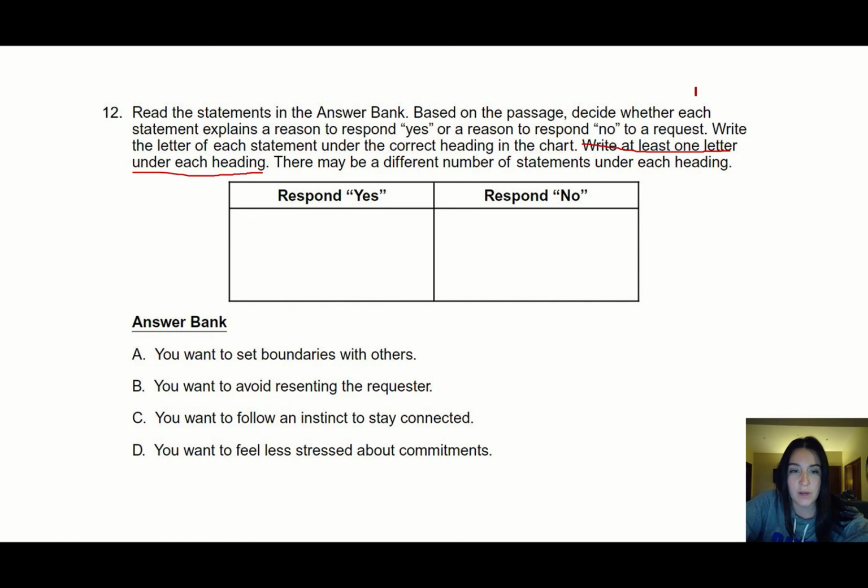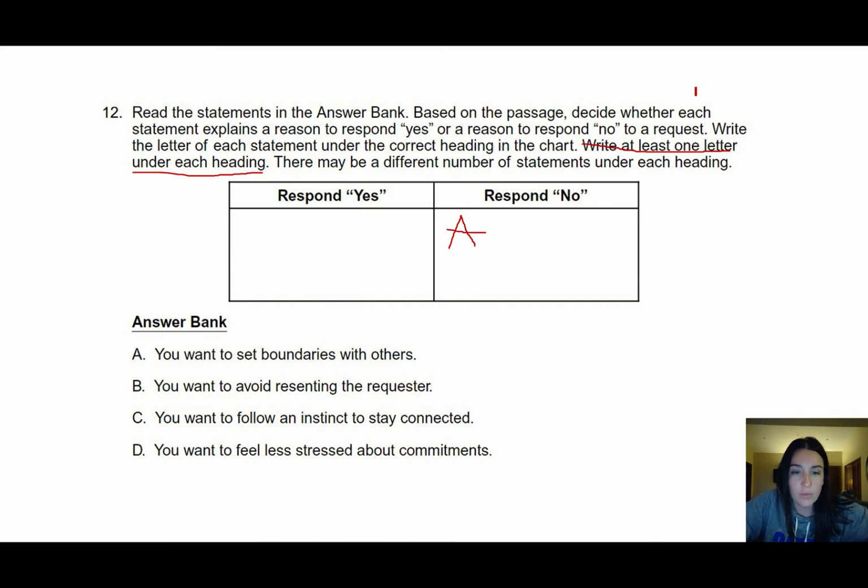So respond yes, respond no. Here are our options. You want to set boundaries with others. You want to avoid resenting the requester. You want to follow an instinct to stay connected. Or you want to feel less stressed about commitments. So one of the main things that this passage says is that in order to set boundaries with people, you have to say no. So we know that A should be a reason to say no.